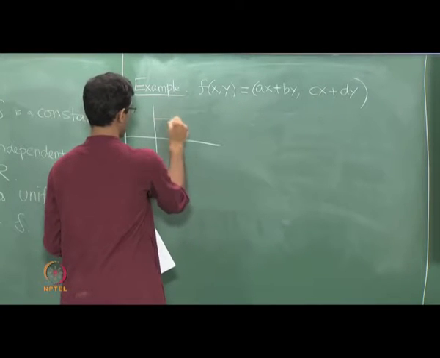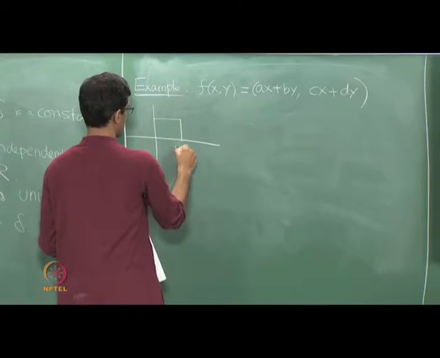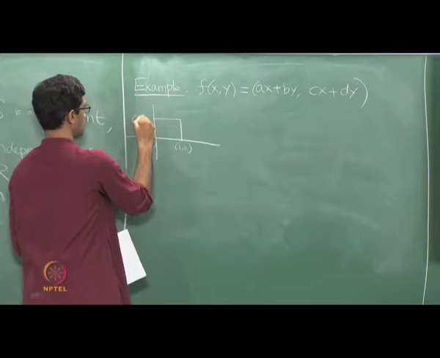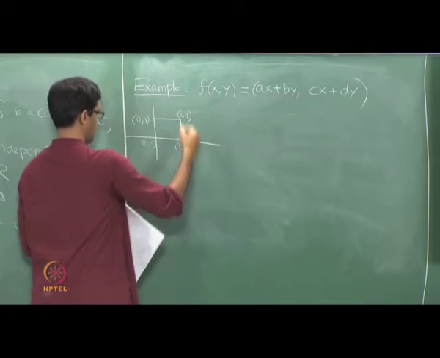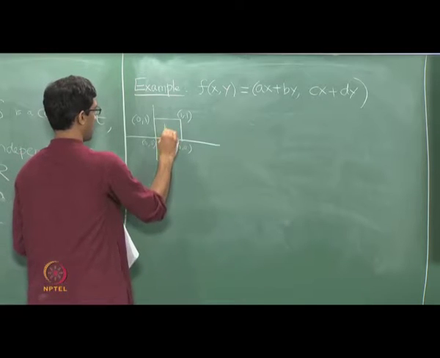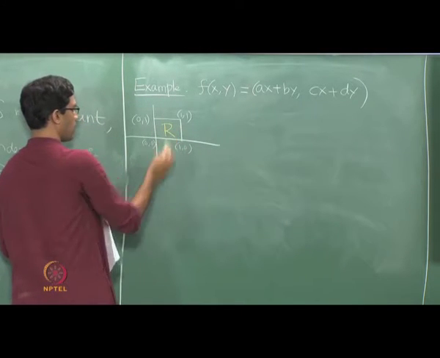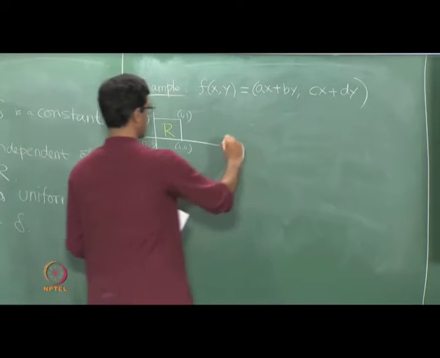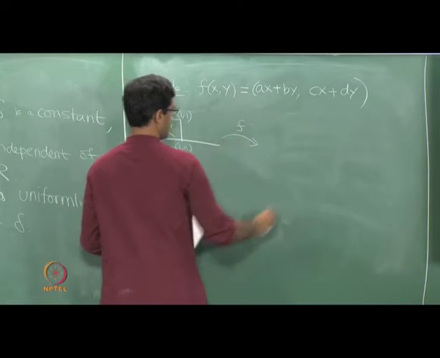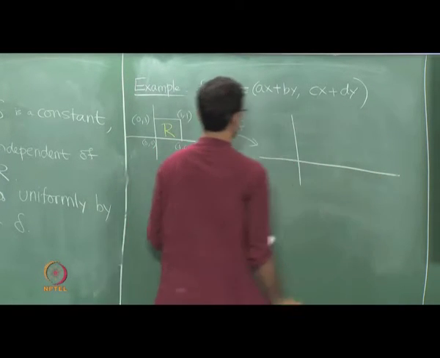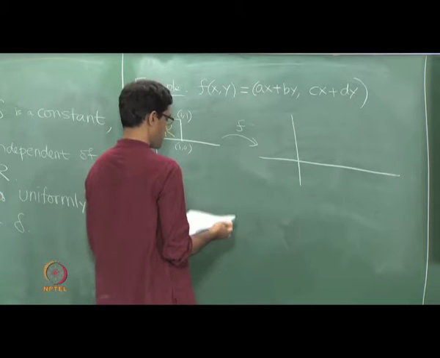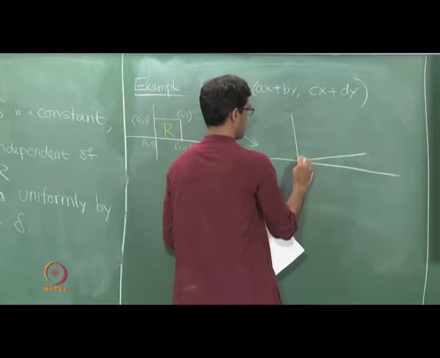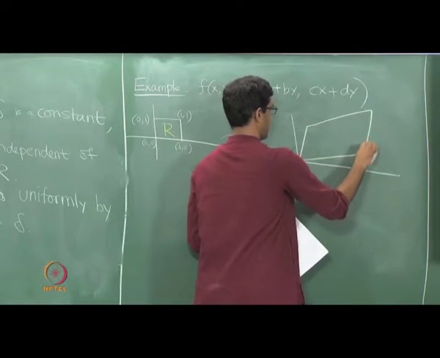So, in order to do this, let us take a simple figure R, let us just take the unit square. So, I will take the origin, 1 0, 0 1, 1 1, think of this as being my region R. So, R of course has area 1 in this case, it is just a square of side 1, and I want to apply this function f to it. Now, observe that applying this function f maps this square to, well, in general a parallelogram. So, here is what the square maps to, a parallelogram.